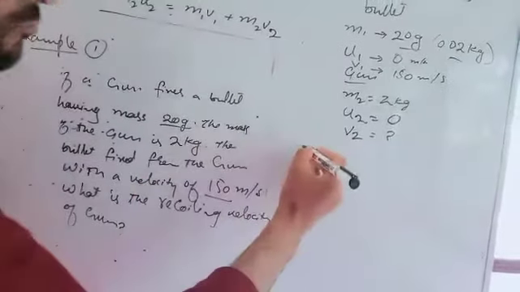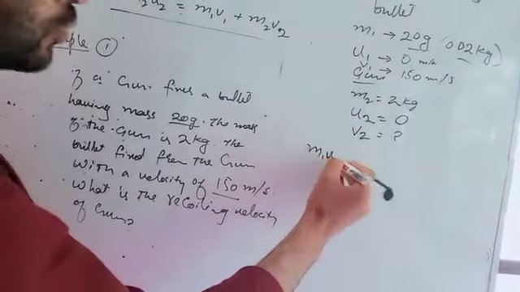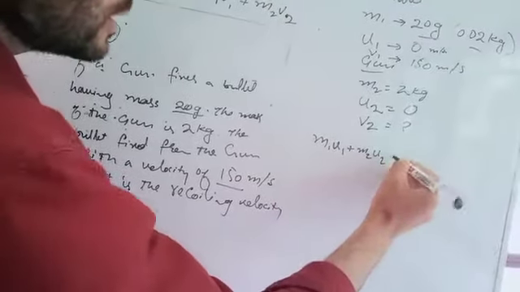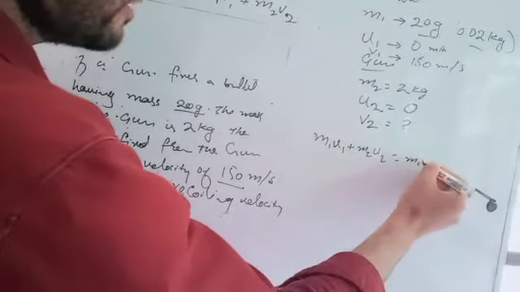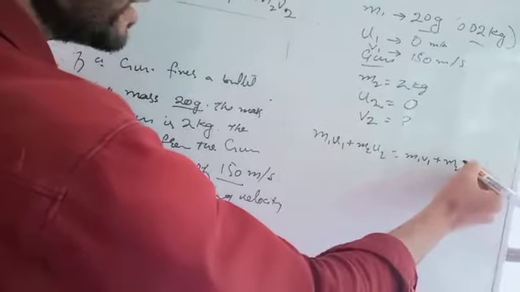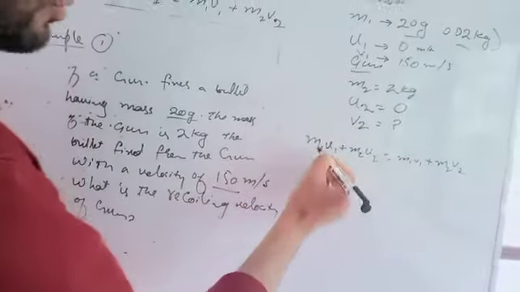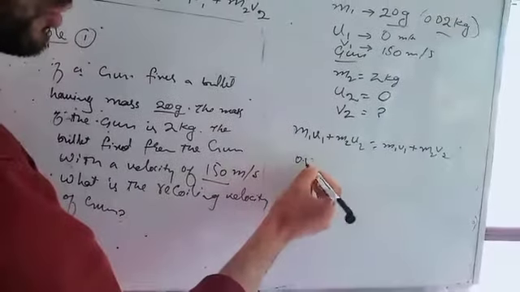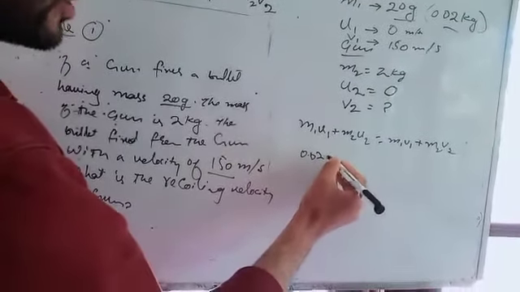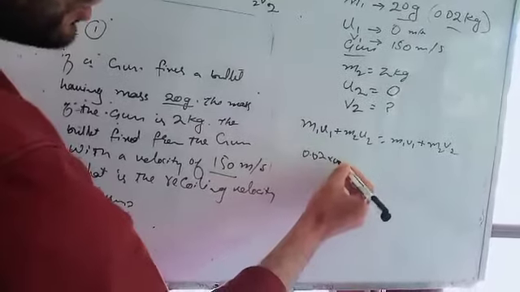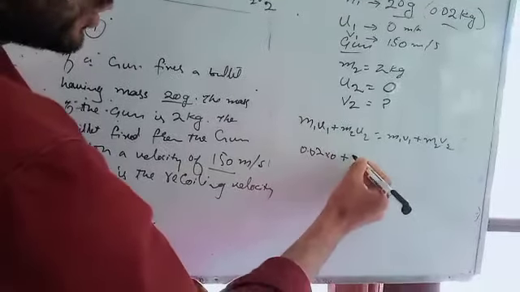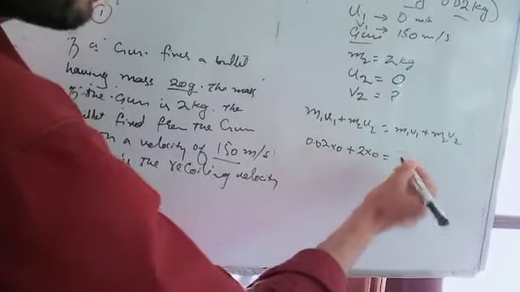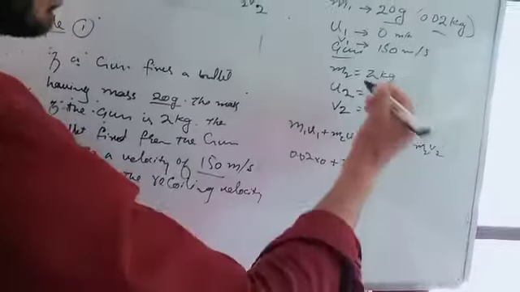We put these values in the equation: m1 u1 plus m2 u2 is equal to m1 v1 plus m2 v2. That means 0.02 kg into 0 plus 2 into 0.